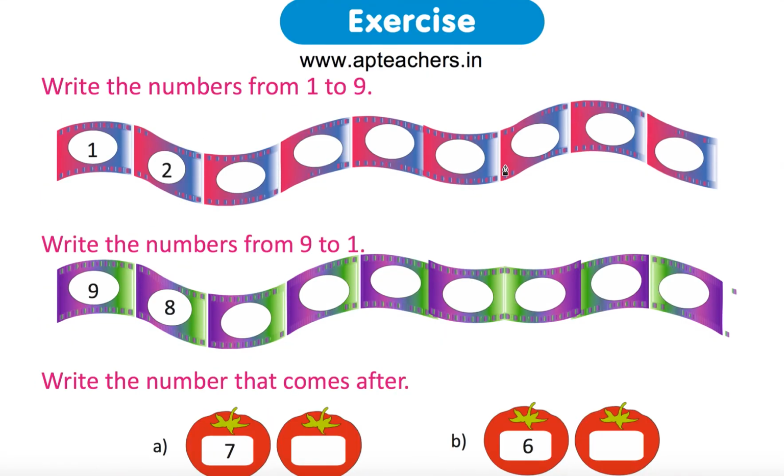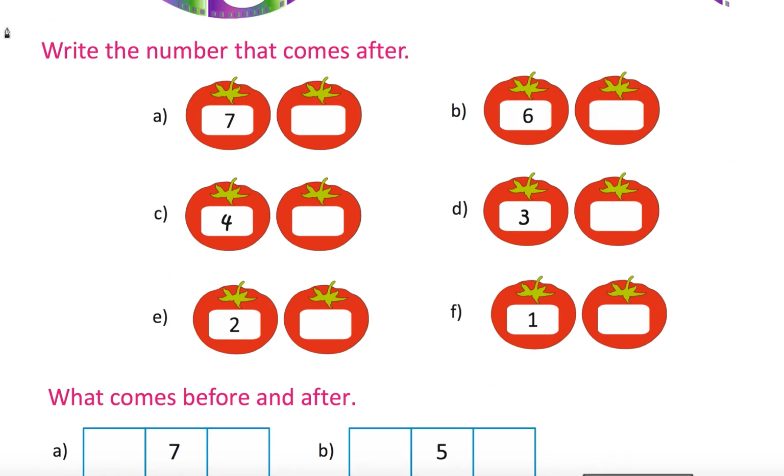1, 2, 3, 4, 5, 6, 7, 8, 9. That you have to write. Here 9, 8, 7, 6, 5, 4, 3, 2, 1. So write the number that comes after 7. 8. After 6. 7. After 4. 5. After 3. 4. After 2. 3. After 1. 2.